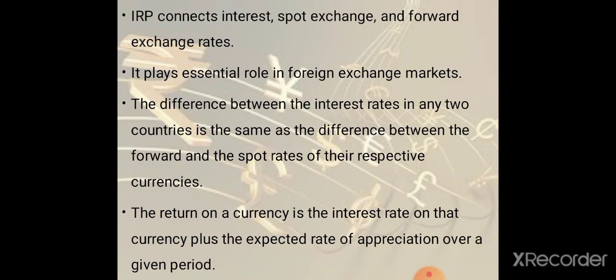Currency appreciation refers to the increase in the value of the currency relative to another in the foreign exchange market.